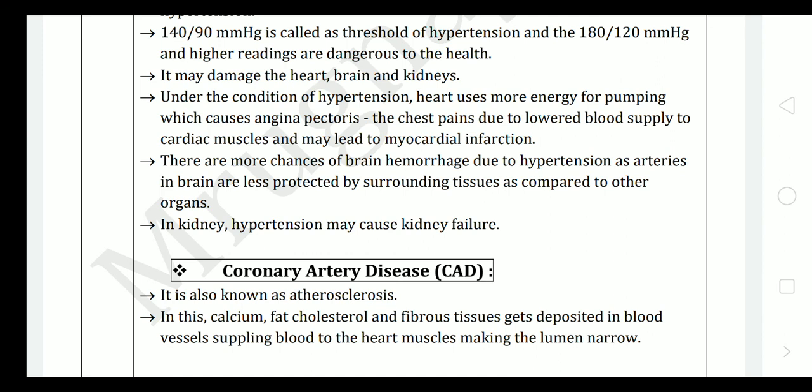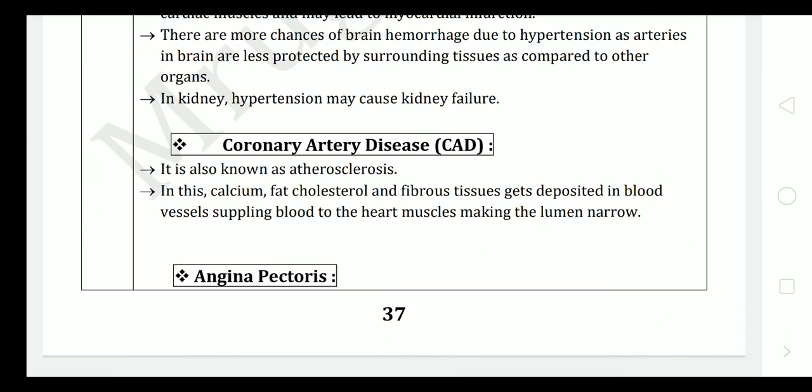There are more chances of brain hemorrhage due to hypertension, as the arteries in the brain are less protected by surrounding tissues as compared to other organs, so they can burst in the brain, and blood clots will take place. Drops of blood clots accumulate in the brain, and that is termed brain hemorrhage. In the kidney, hypertension may cause kidney failure because a large amount of blood cannot be received by the kidney at a time, and sometimes the kidney also shows malfunctioning. And by frequent hypertension, the kidney can fail.